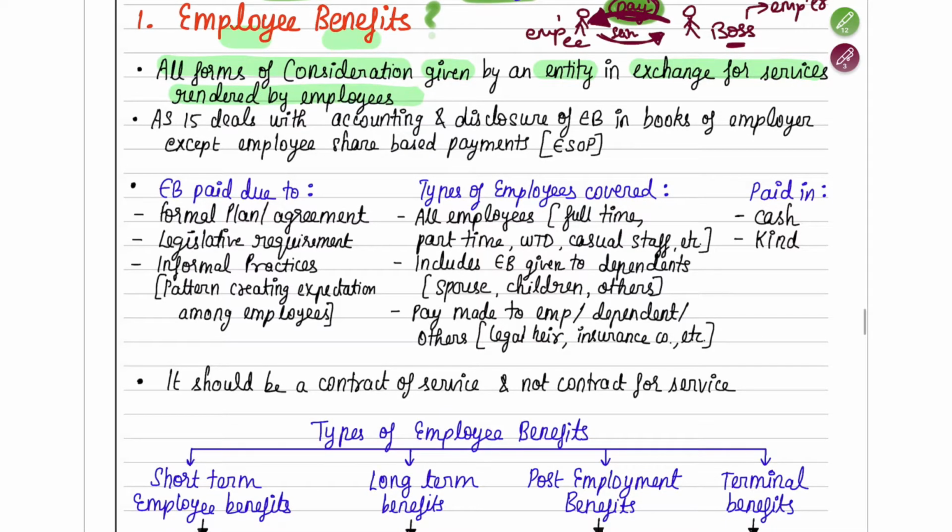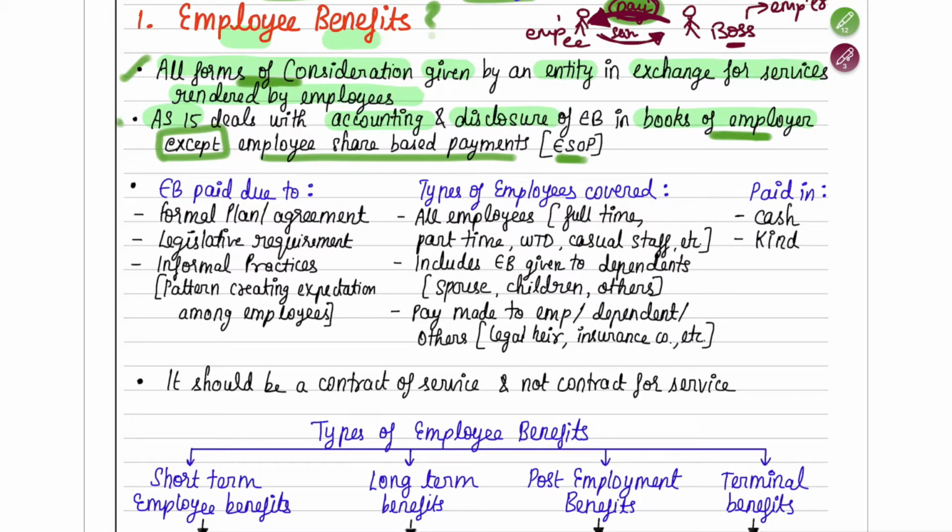AS15, specifically, is going to deal with how to account for such employee benefits and how to disclose them in the financial statements in the books of the employer. How the company should record it in their books, that is what we are going to understand today. Except employee share based payment, ESOP, that we read, that is not covered under AS15, that will be dealt with separately. Except this, all forms of consideration are covered by AS15.